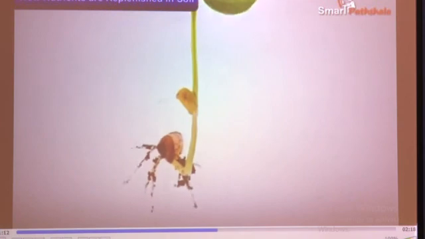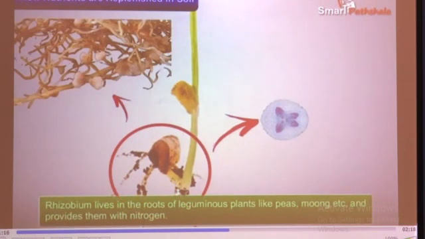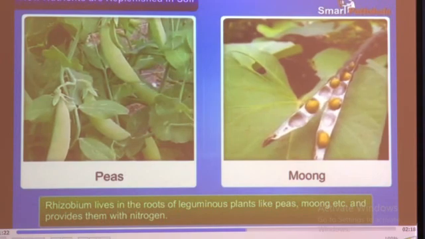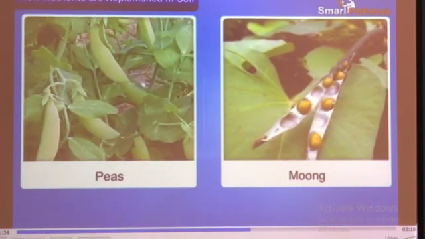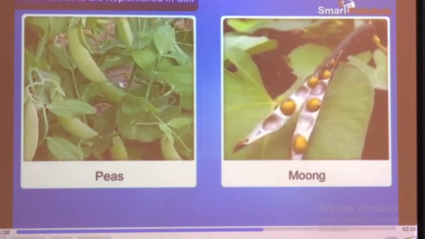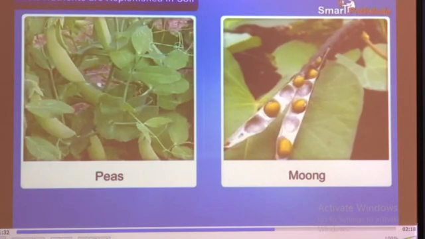But rhizobium cannot make its own food. So it lives in the roots of leguminous plants like peas, moong, etc. and provides them with nitrogen. In return, the plants provide food and shelter to the bacteria. This is called a symbiotic relationship.